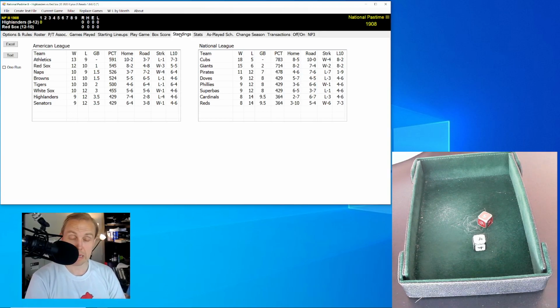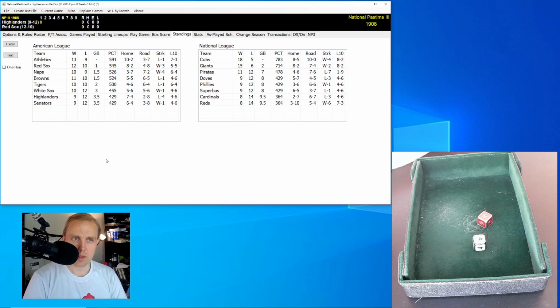It is now May 8th, 1908, and we have once again the Highlanders and the Red Sox. You ask why? It's because the Red Sox are still closing in on the Athletics, who, as you'll recall, lost. Actually, it was a game 2 days ago, and the Highlanders are not that far out of it either. It's amazing. We're about 22, 23 games a team into at least the American League part of this replay, and you have this much parity.